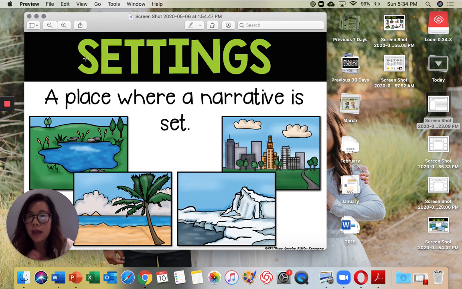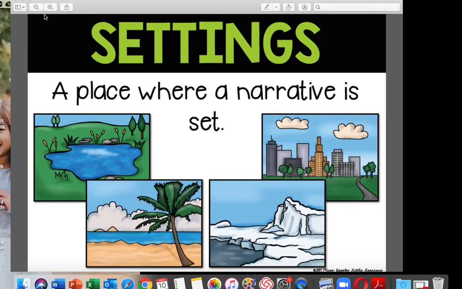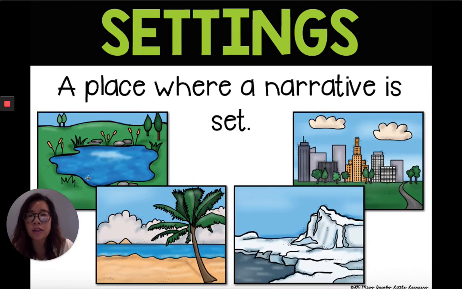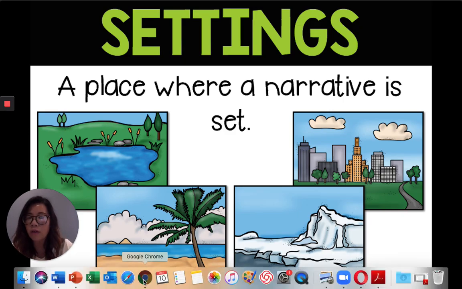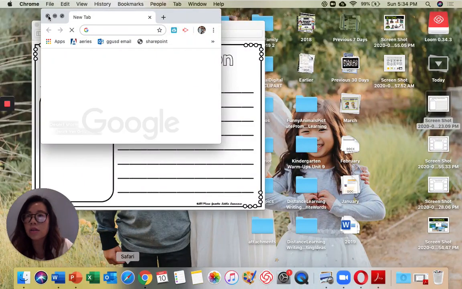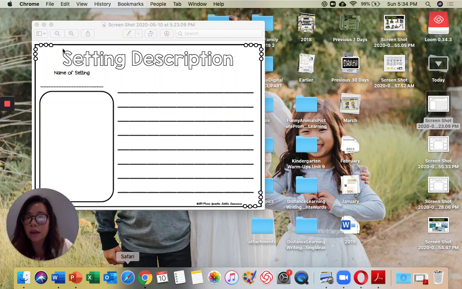So once again, a setting. A setting is a place where a narrative is set. So here's a setting of a pond or a lake, the beach, the Arctic, or a city. So many of you have already decided on a setting. So we're going to go ahead and take the things that you can find in that setting and the descriptions for it and start to write some sentences about it, okay?